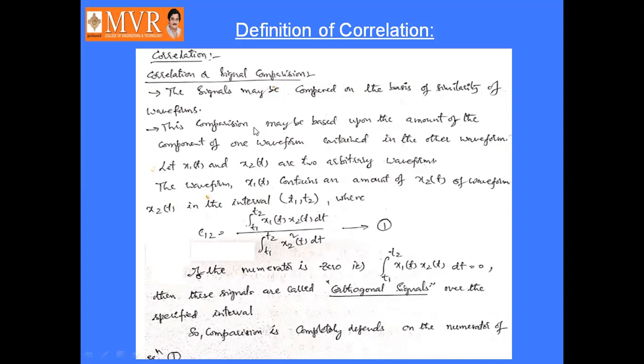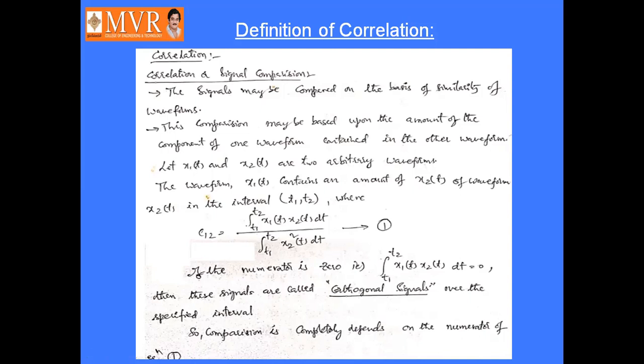Equation number 1. So if the numerator is 0, that is integral t1 to t2 x1 of t into x2 of t dt is equal to 0, then C12 becomes 0. Then we can say that these two signals are orthogonal to each other. Then these signals are called orthogonal signals over the interval t1 to t2. So comparison completely depends upon the numerator of equation number 1, that is integral t1 to t2 x1 of t into x2 of t dt.